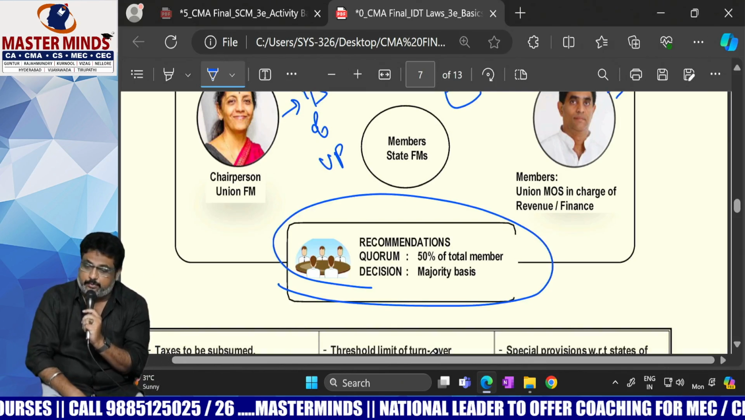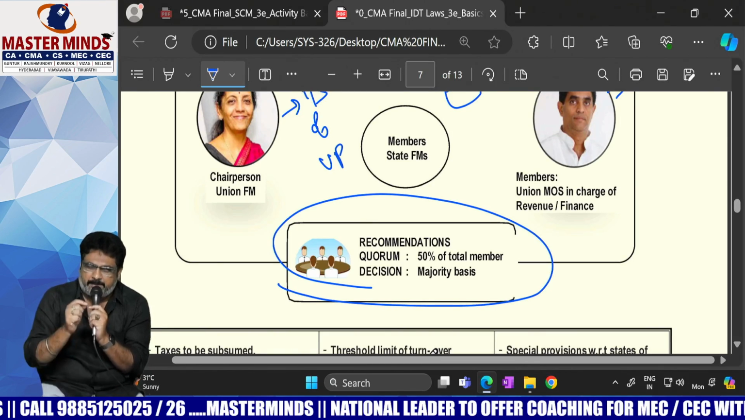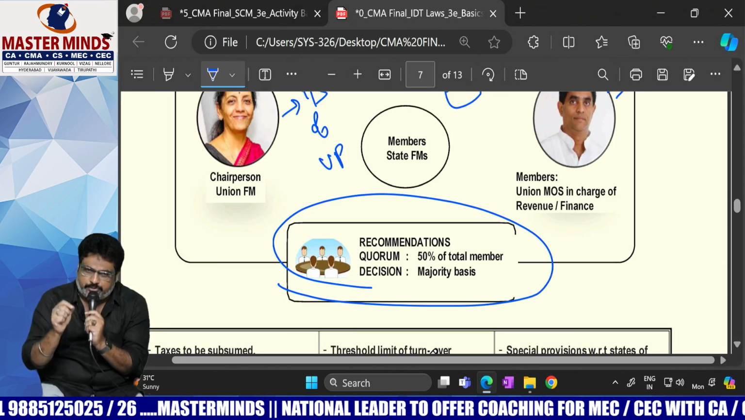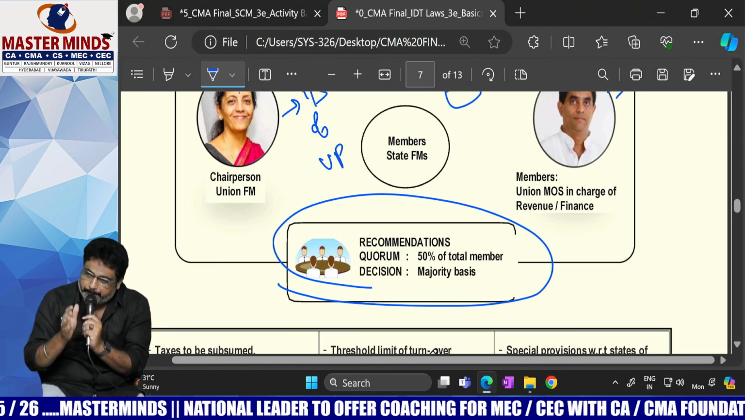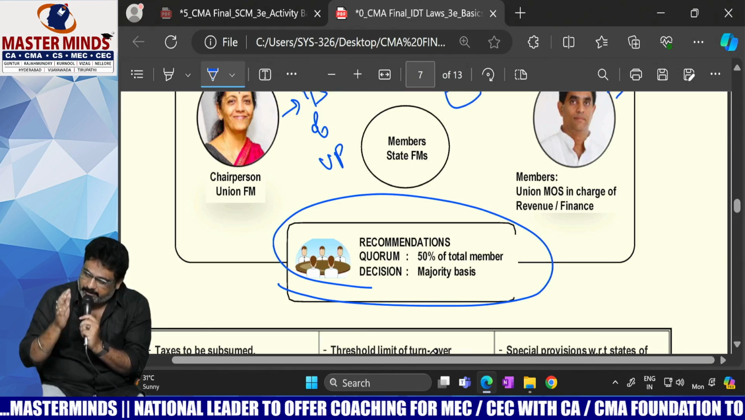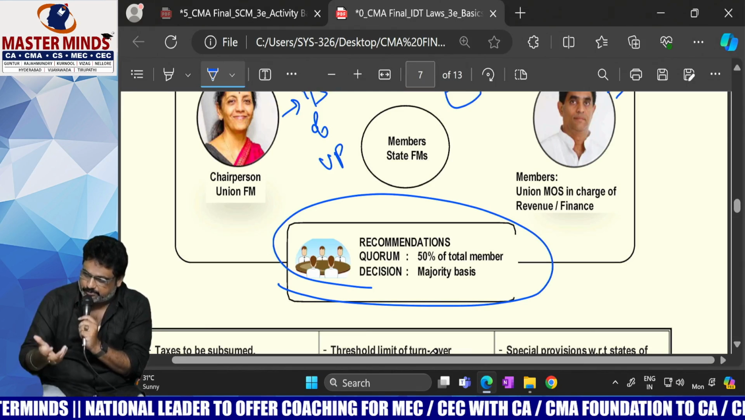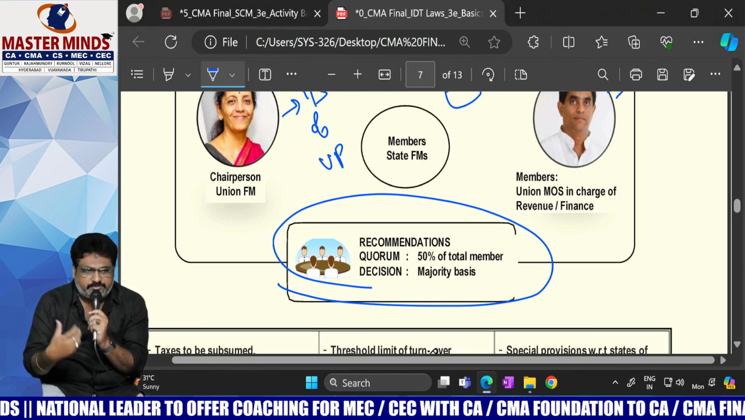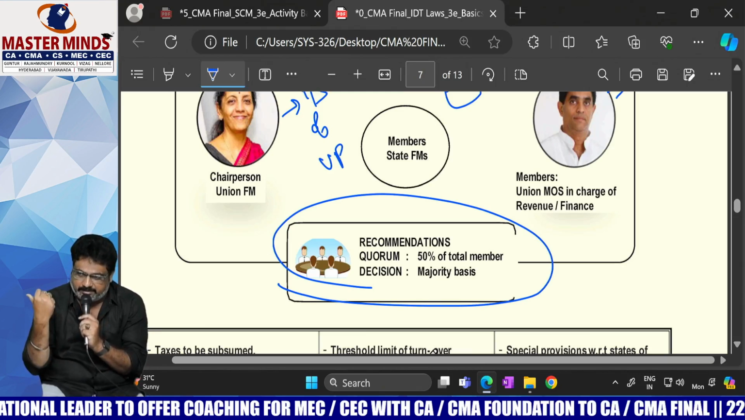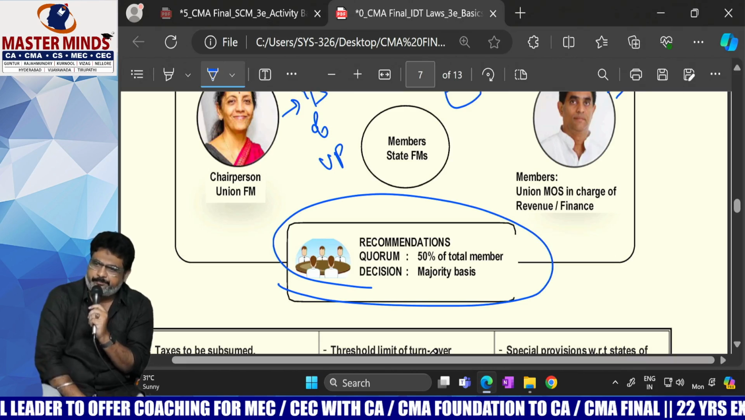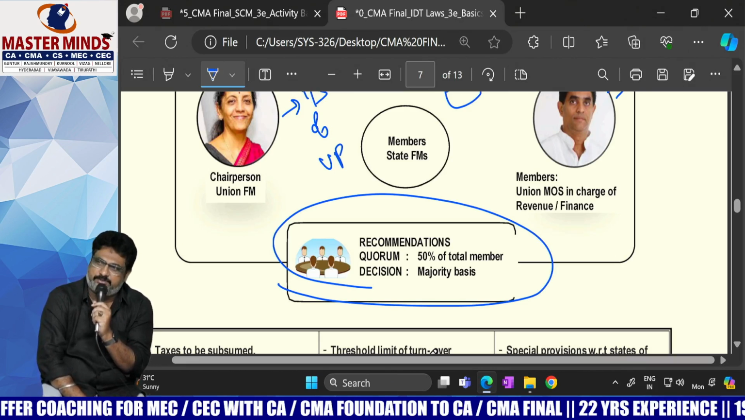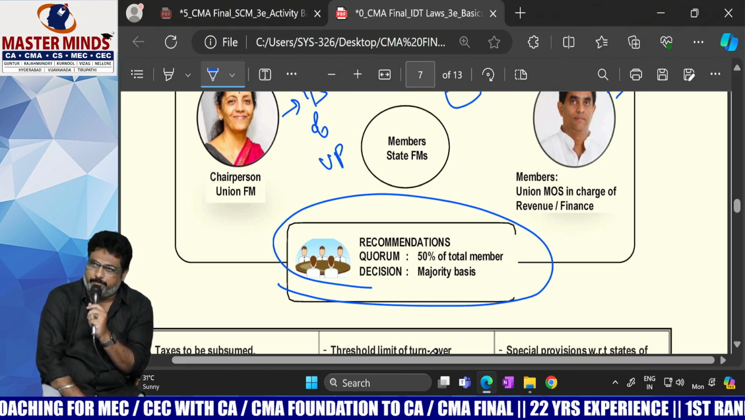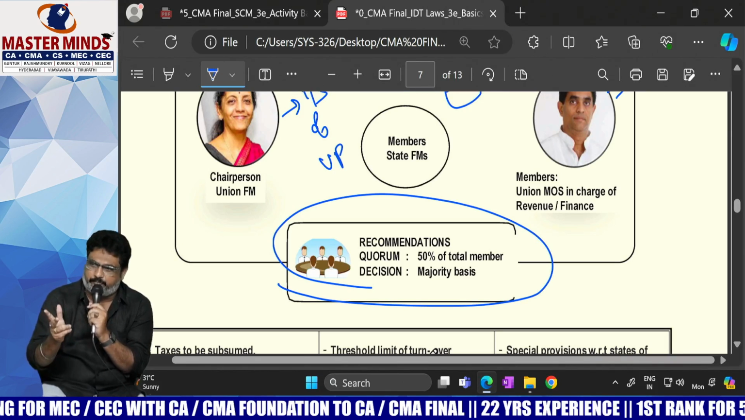What is meant by the word quorum? The minimum attendance that is required to conduct the meeting is known as quorum. So what is the minimum attendance that is required here? 50%. That means one central finance minister, one union revenue minister, 2 members will be of central.